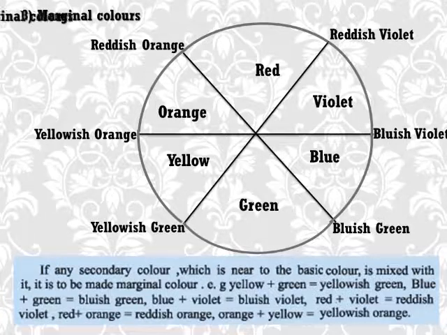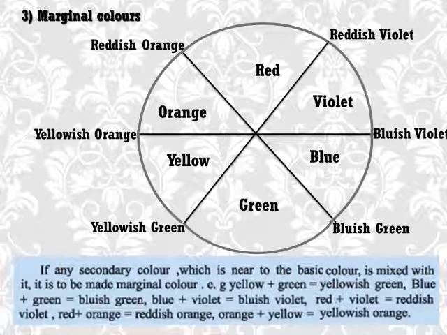Violet and blue mix up, bluish violet is created. Do you understand that? Draw the picture in your exercise book just now, and follow the process as I show.